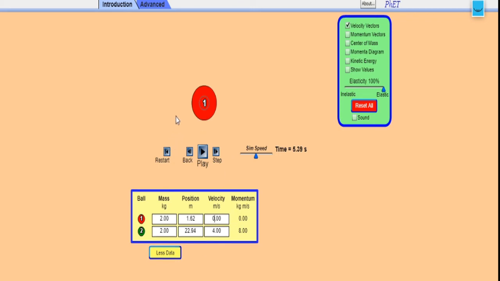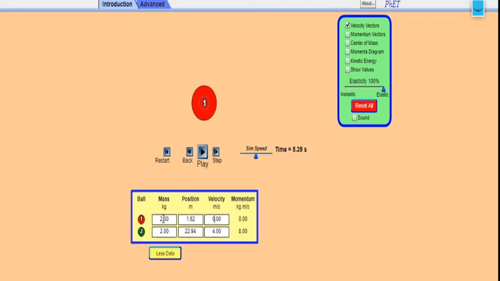But because both are having equal masses and the second body is at rest, hence after the collision, please remind once what I have told, that when two equal masses collide wherein the second body is initially at rest, then after the collision both the bodies exchange their velocities.